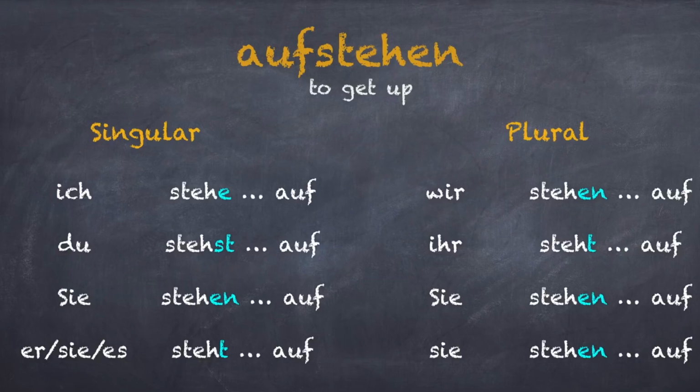Du stehst auf. Er, sie, es steht auf. Wir stehen auf. Ihr steht auf. Sie stehen auf. If you want to revise verb conjugation, you can go through our lesson 14 and 15.